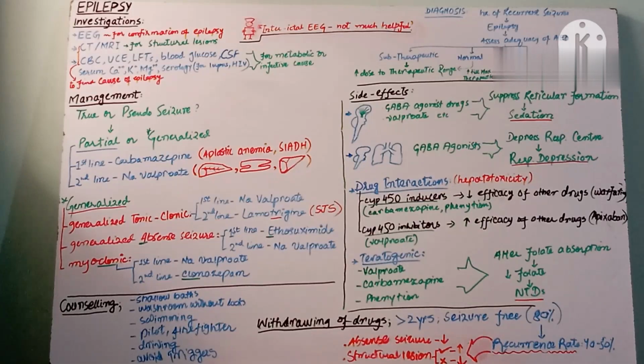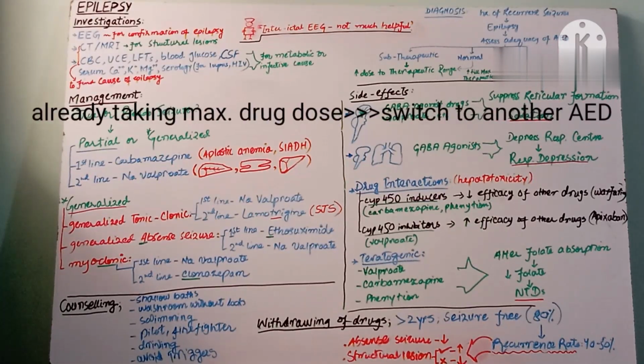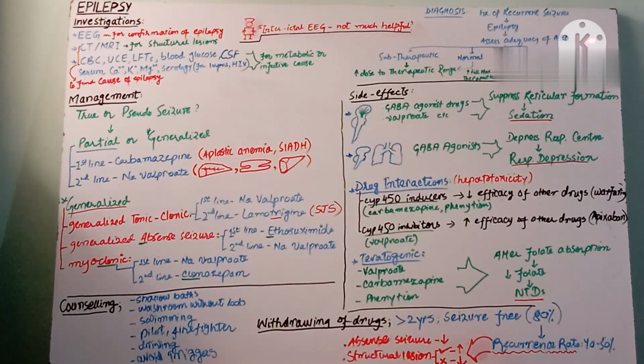If the anti-epileptic drugs are already at the maximum therapeutic range, then what do you do? You have to switch to another anti-epileptic drug, because the drug the patient is taking is already at the maximum therapeutic range. You cannot increase the dose further, because it will show toxicity and more and more side effects. So in that condition, you switch to another anti-epileptic drug. How you switch, what the mechanism is, and what steps you follow, I will tell in detail under the management heading.